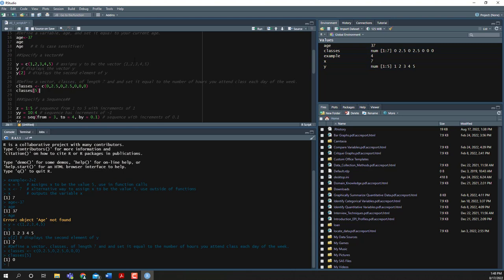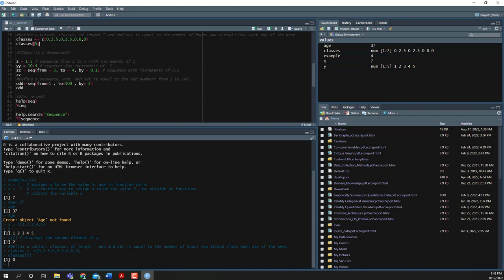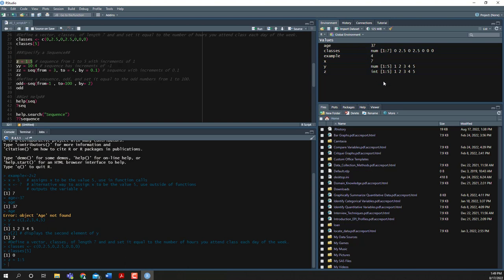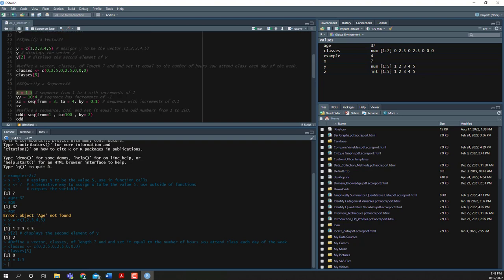All right, some other lines of code that we could write. We could specify a sequence. Here's a couple different ways we could do this. I could set z equal to the sequence from 1 to 5. I can do this using a colon, from 1 to 5. And notice that z is equal to 1, 2, 3, 4, 5. So notice that y and z are actually equal to one another.